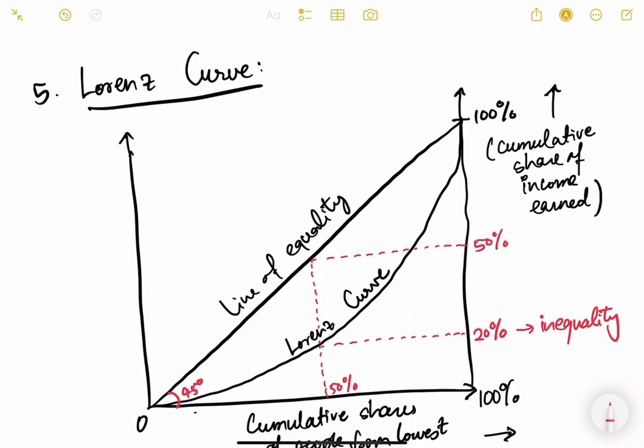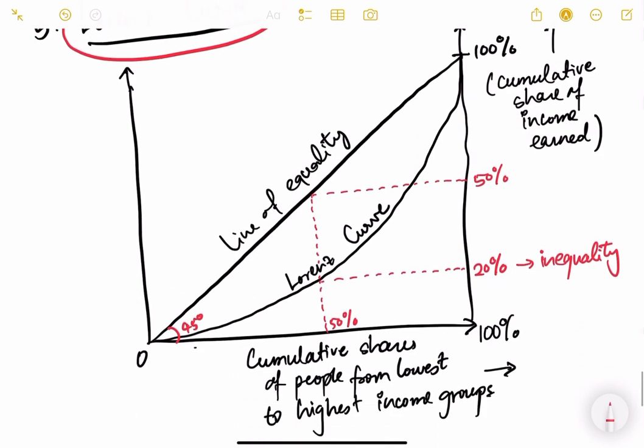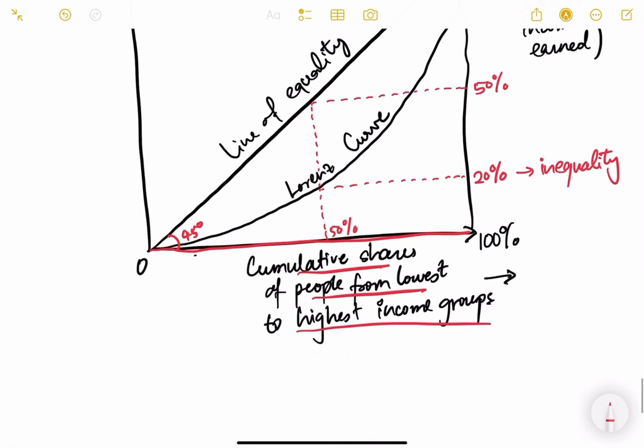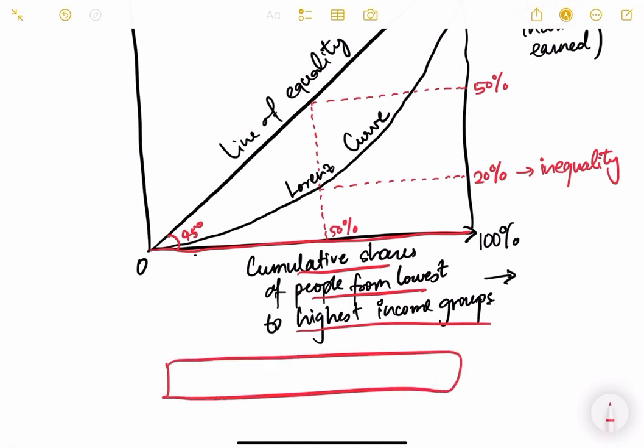Then another one is the Lorenz curve. The Lorenz curve basically shows what the inequality in a country is. This is a little bit technical. Just try to understand that, for example, on the x-axis there is a cumulative share of people from lowest to highest income groups. Say of all the Indian population, you are dividing them into different income groups. For example, people earning 0 to 5,000 rupees per month, I'm just giving you an example, then 5,000 to say 20,000, like that, and then you go up to the highest income group, maybe 1 crore and above.